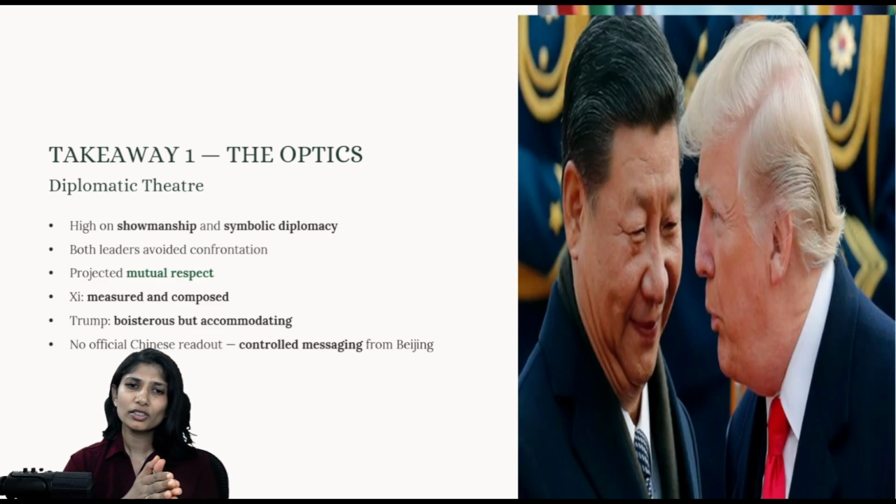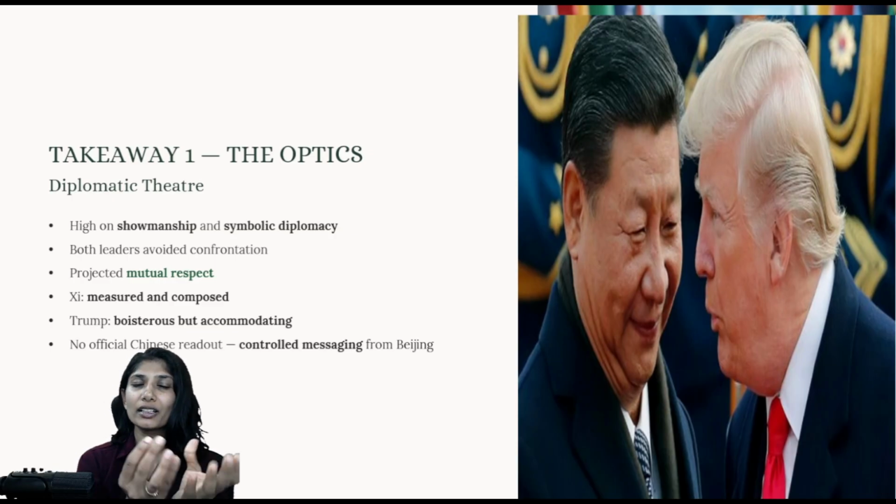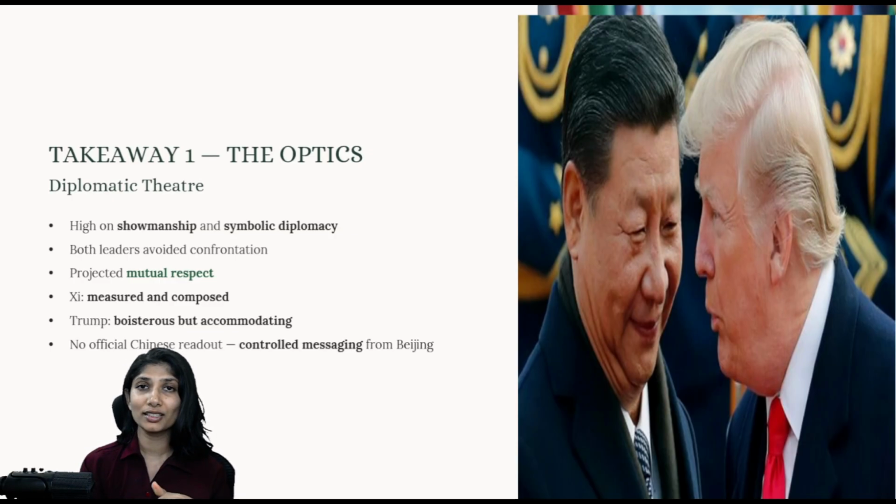The theatrics are also very important because in diplomacy that showcases or sets a tone for the world. This particular diplomacy was very high on showmanship, where both were praising each other. That is, Donald Trump was praising Xi Jinping and Xi Jinping was praising Trump. So the theatrics were good. Both leaders avoided confrontation. They followed proper protocols. They projected mutual respect for each other.